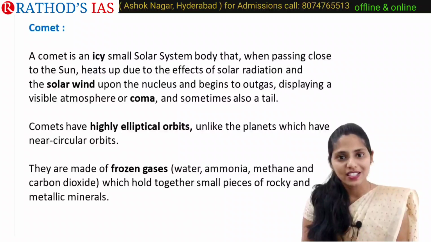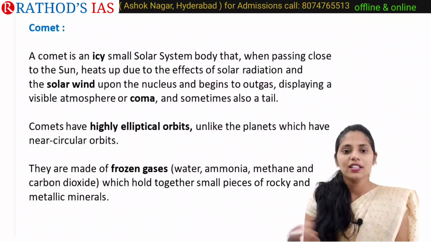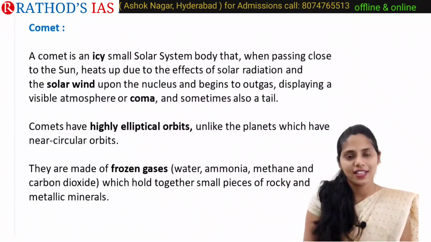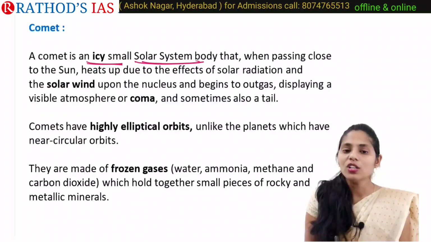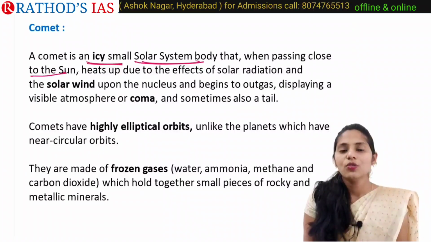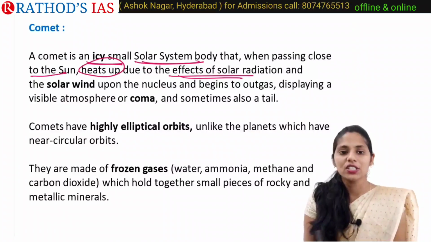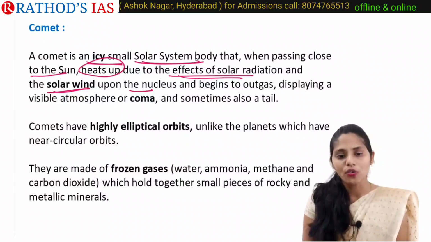Because of the sun's heat, the gases and ice present are mainly burned off, and it appears like a twinkling star. So a comet is an icy small solar system body which, when passing close to the sun, heats up due to the effects of solar radiation and solar wind upon the nucleus, and begins to outgas.